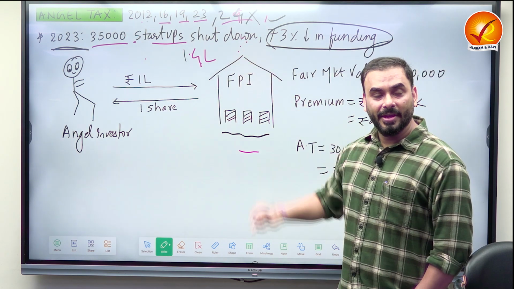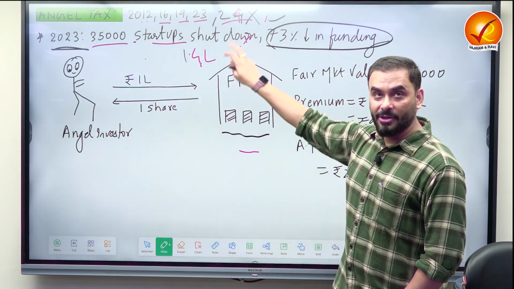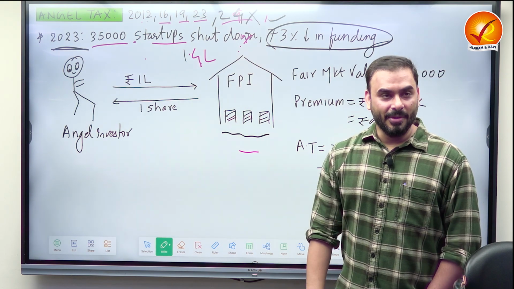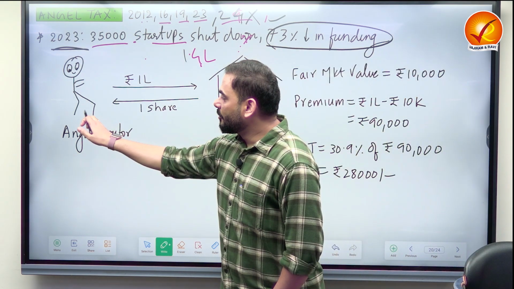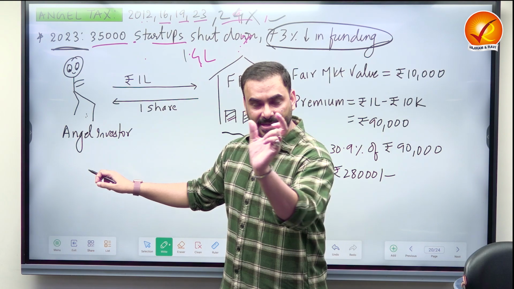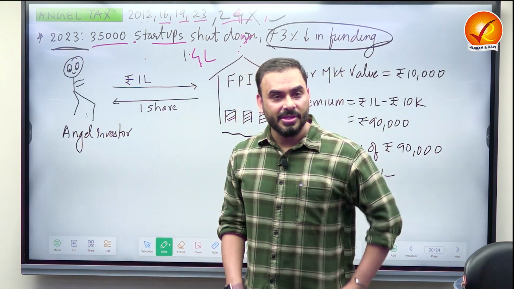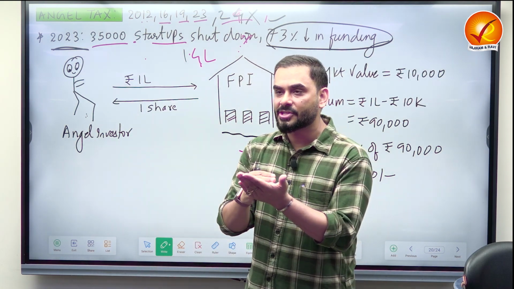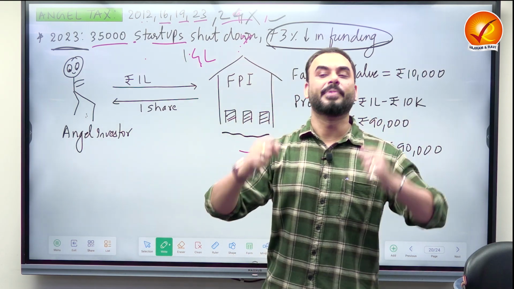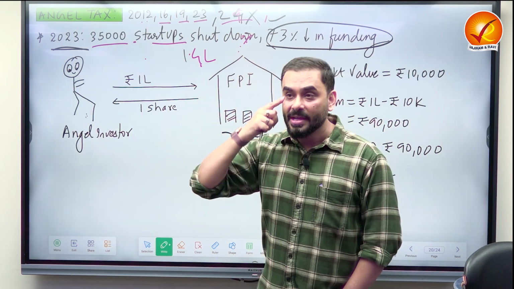So what did Government of India do? Government of India says, no, we need to control this. How to control this? Government of India said that you, Mr. बच्चों देखिए बहुत ध्यान से, there is something called angel investor. Who are angel investors? These are those investors who invest in the initial stages of the company, when a company is in the growing stage, right?